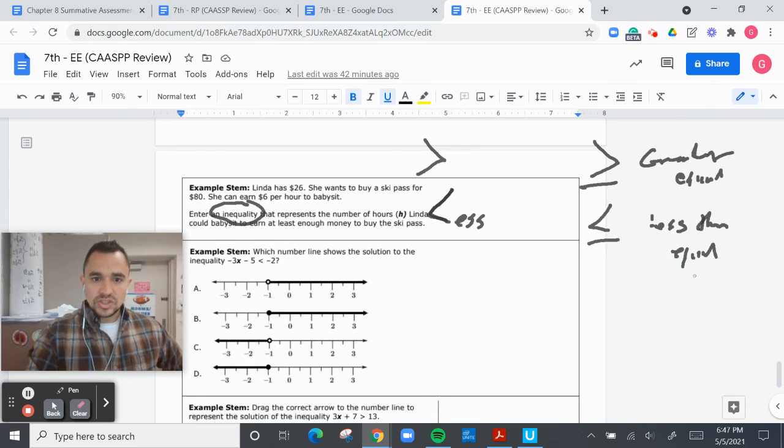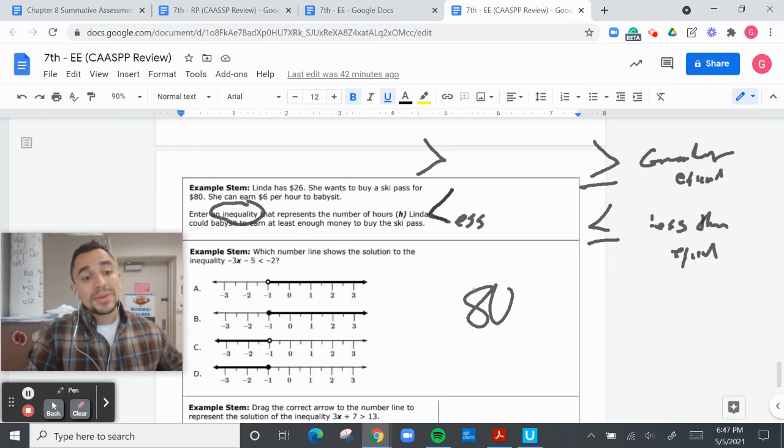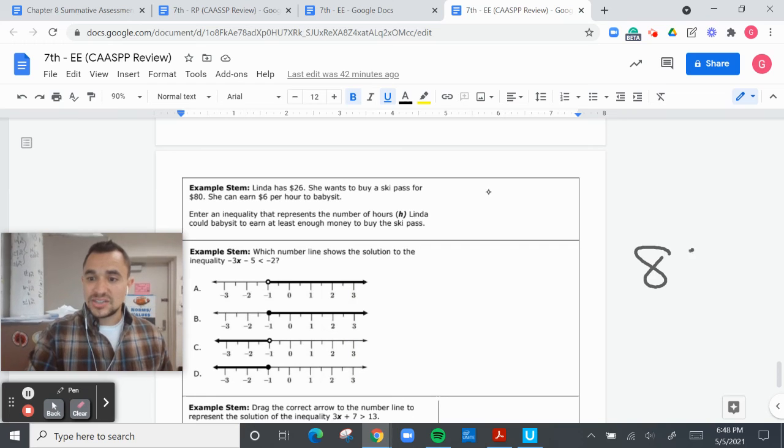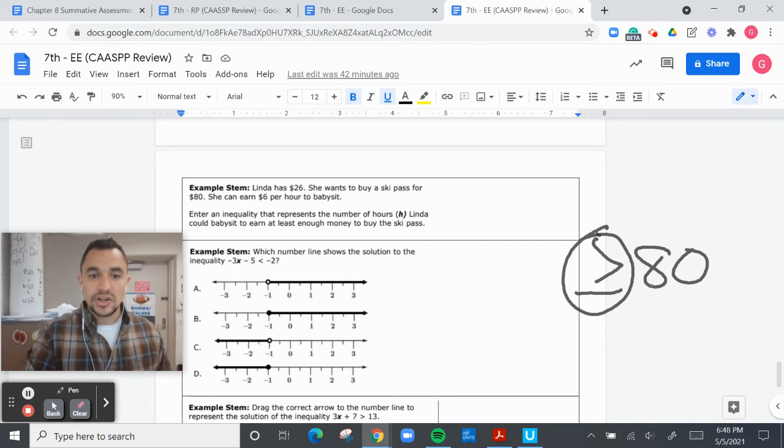So she has $26. She wants to buy a ski pass for $80. So if I want to buy a ski pass for $80, I'm happy to make more than $80. Actually, if you want to, you can say that $80 is the total and you want to make greater than. This is greater than $80. So then you can put it on this side.